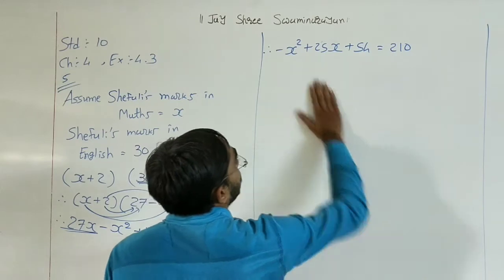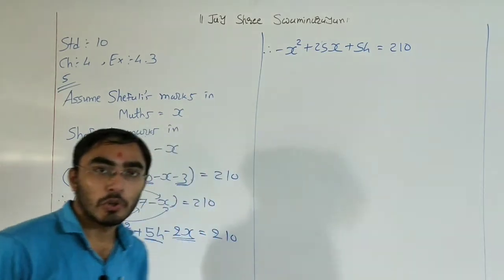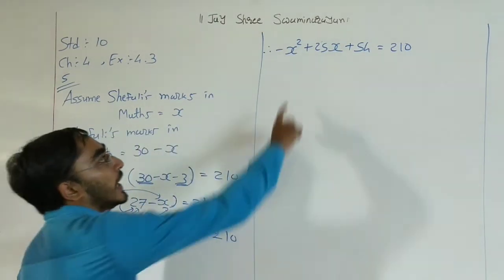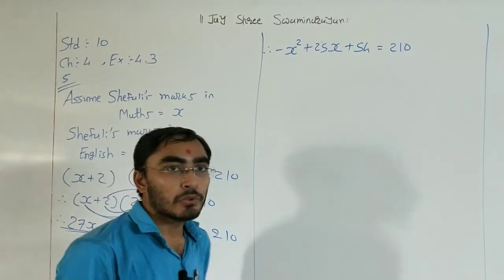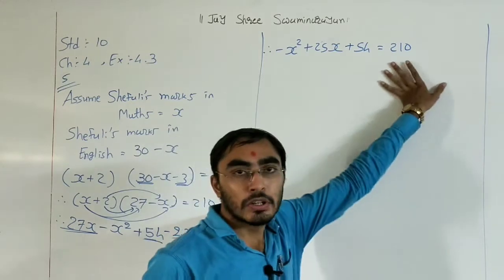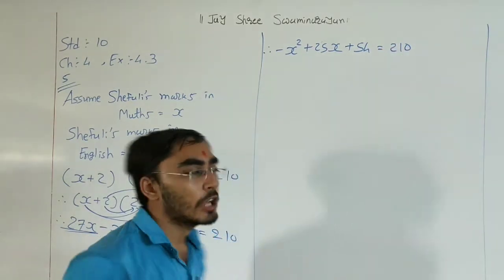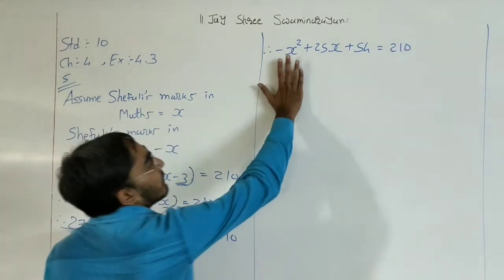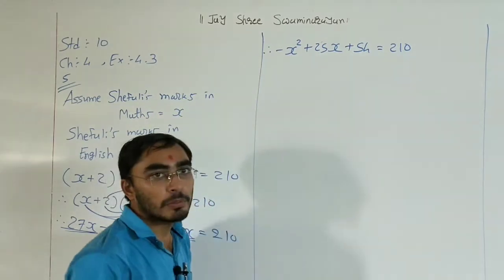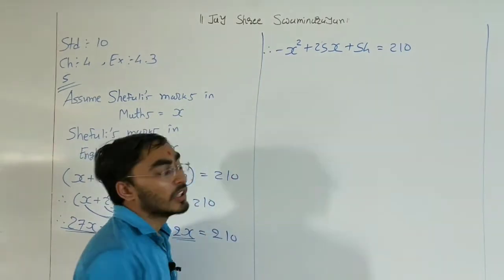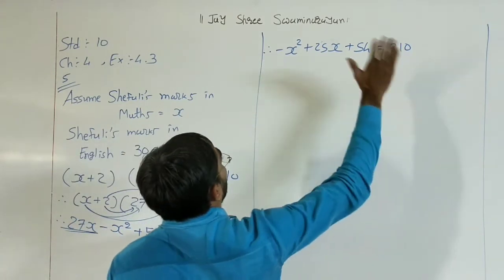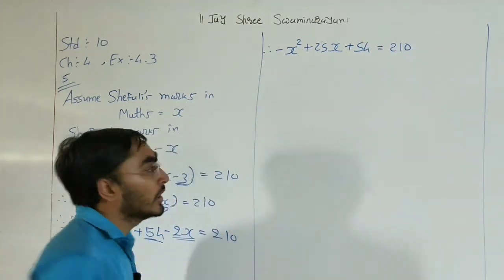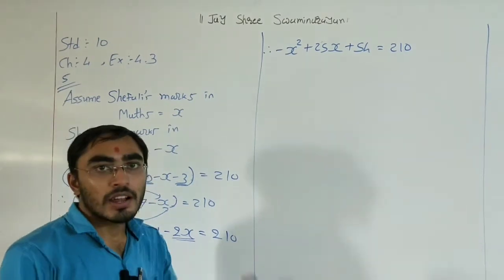Now either we can transfer this 210 to the left hand side, otherwise we can transfer these 3 terms to the right hand side. But we want our X square to be positive. Right now it is negative. So if we transfer it to the right hand side, it becomes positive.